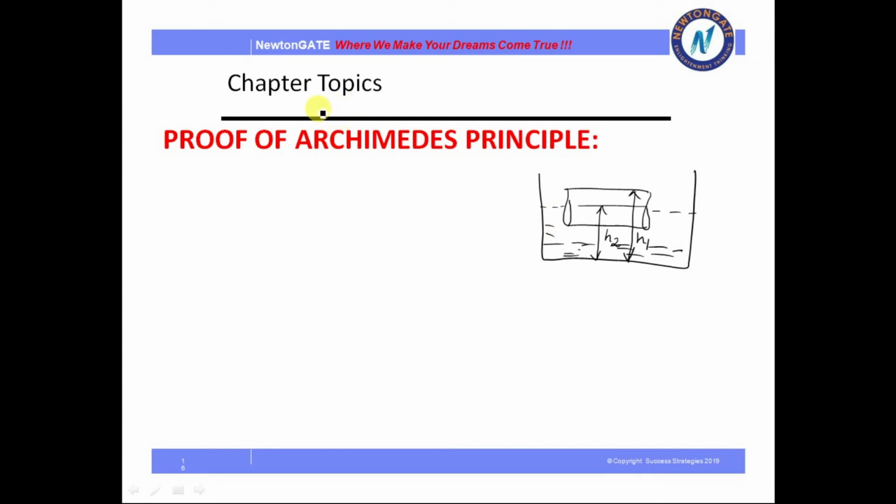Now the pressure acting on the upper portion is given by